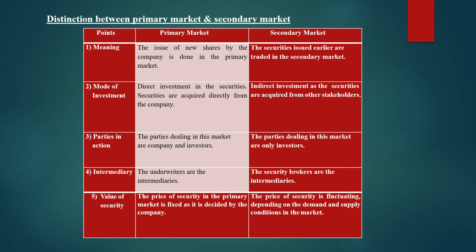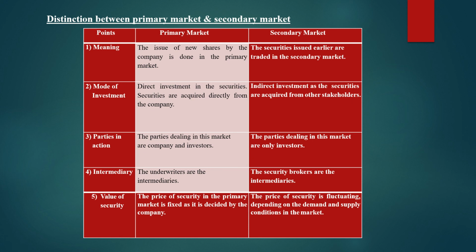Direct investment in securities is possible in the primary market because securities are directly acquired from the company, whereas in the secondary market indirect investment is done because securities are acquired from other stakeholders. Primary market में हमेशा क्या होता है, the company always raises fresh capital, so here direct investment is possible. Whereas in the secondary market, for already existing securities, if one shareholder wants to transfer his shares to another shareholder, that transaction takes place in the secondary market.